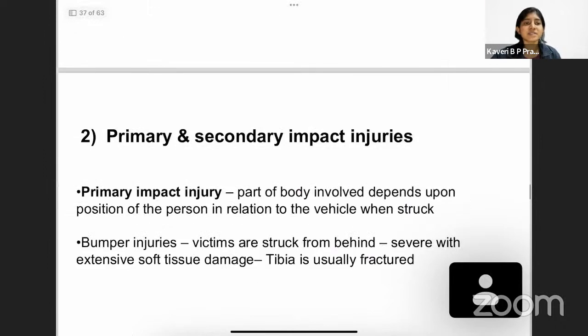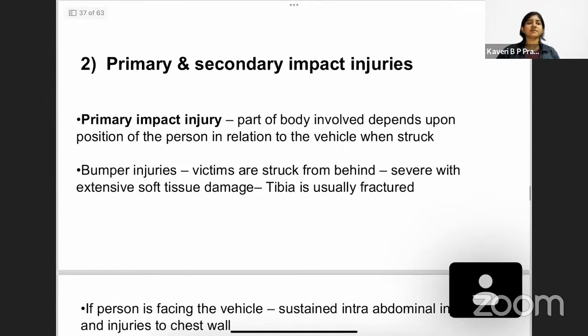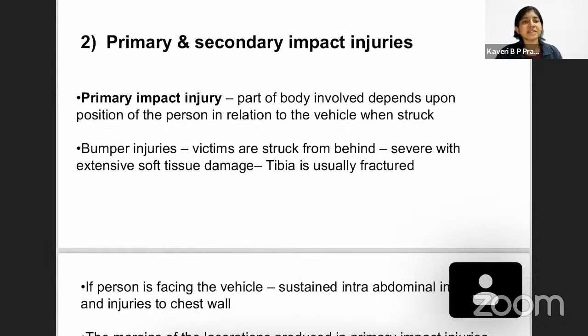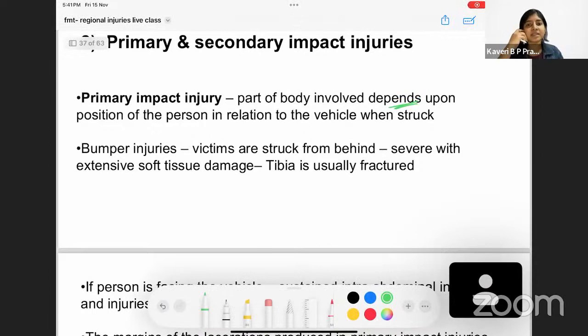Okay. Coming to the second question, what is the difference between a primary impact injury and a secondary impact injury? So primary impact injury means the part of the body involved depends upon the position of the person in relation to the vehicle. This is something that you have to know initially. For example, whenever there is an impact between the vehicle and the person, the initial injury caused by the impact of the accident is nothing but the primary impact injury. And this depends on where the person is standing.